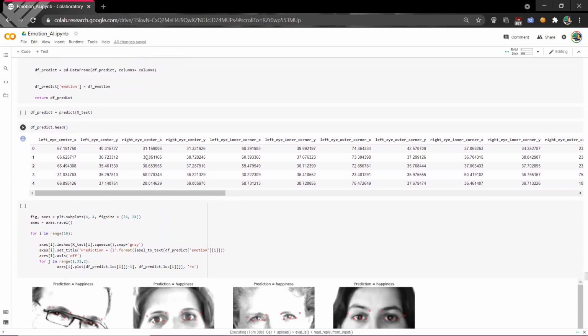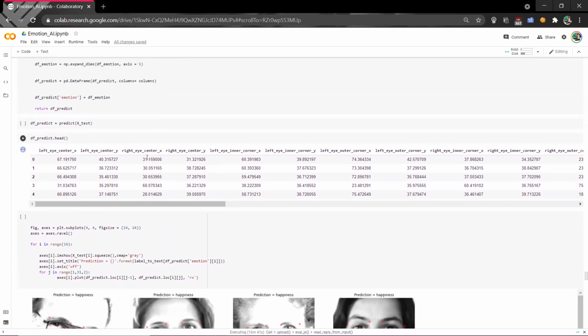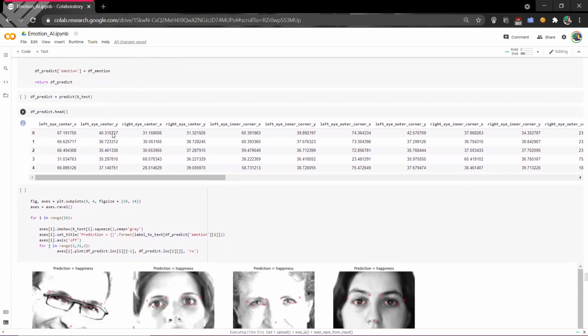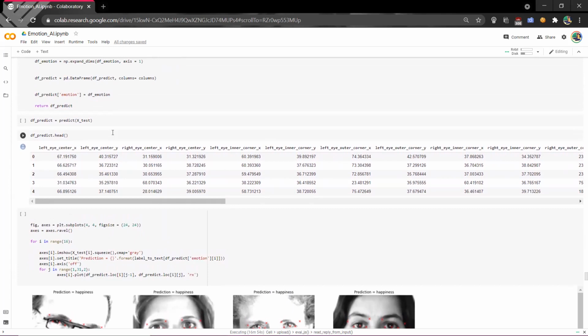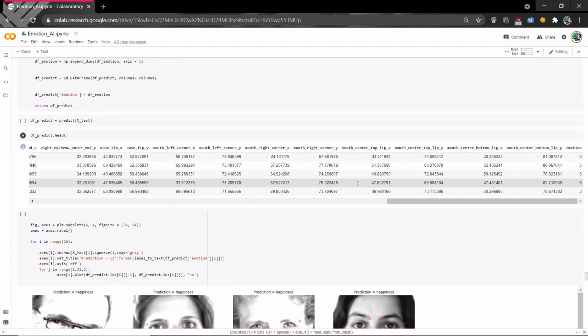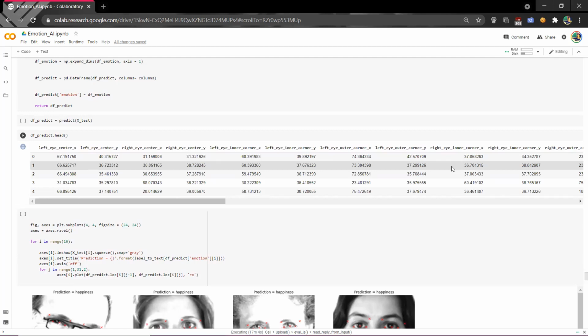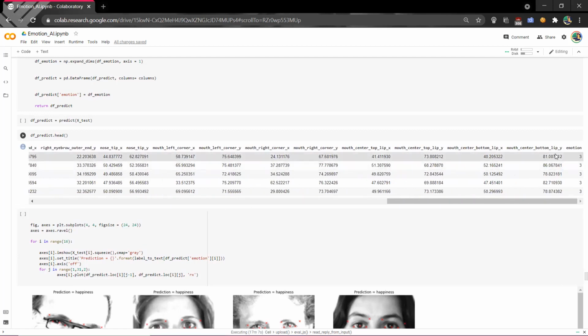And then we convert the predictions into a data frame using pd.DataFrame. The next thing we do is add emotion into the predicted data frame using df_predict emotion. So with that, we get our data frame, which consists of all the variables which we had before, along with the emotion. So now we have our expressions and our emotions, which as discussed before are like sad, anger, despair, and they had their key points. Here we have all of them as 3.